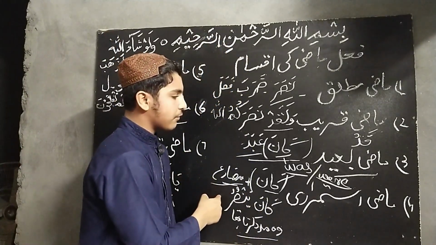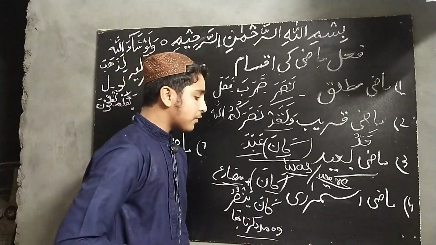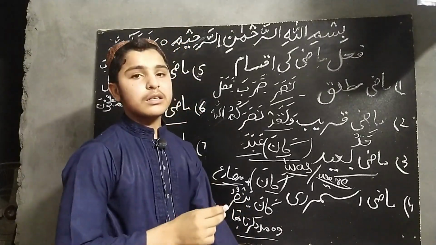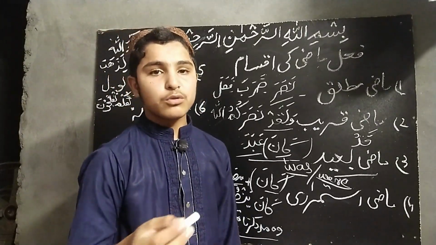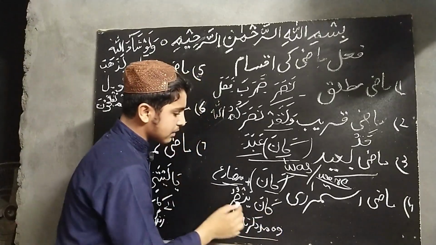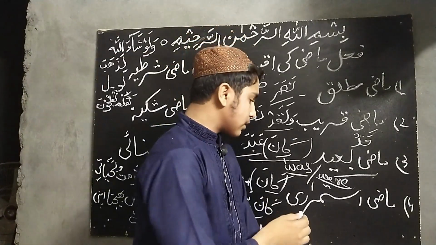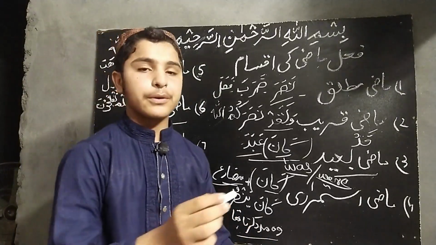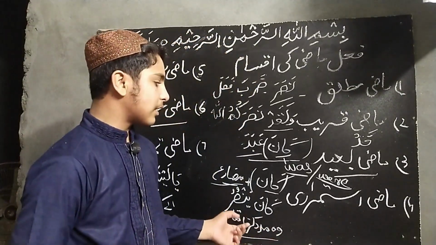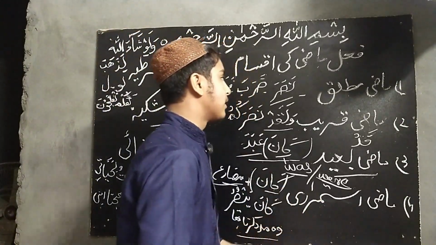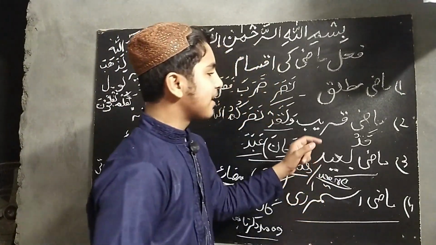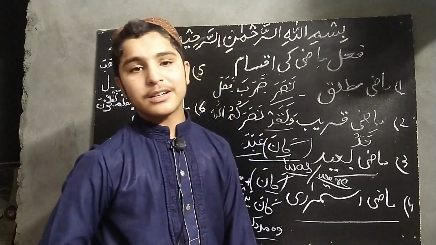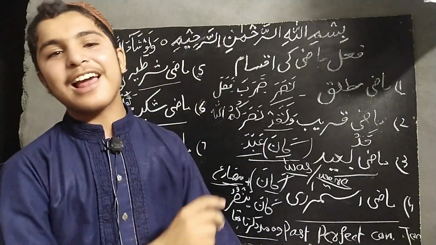Here the present or future comes because here the continuity of work will show, and the continuity of work in Arabic language is shown by fi'l muzare. Now an example of this is kana yansuru. In this example, wo madad karta tha, he helped. Now this is mazi istimrari. It is the past perfect continuous tense, and mazi istimrari is used for past perfect continuous tense in Arabic grammar. He had been helping.